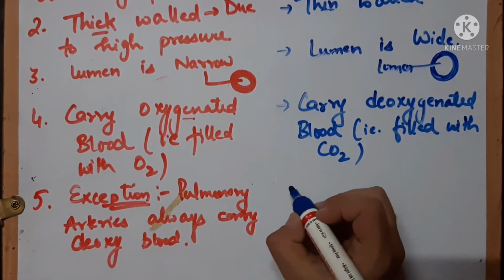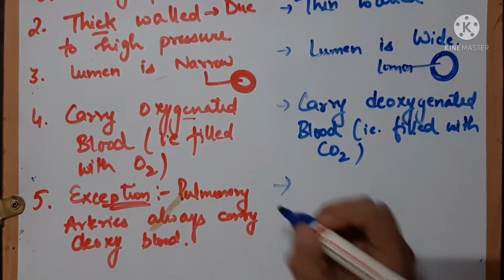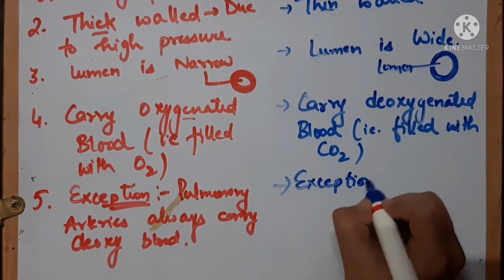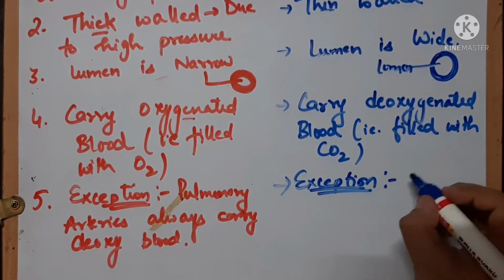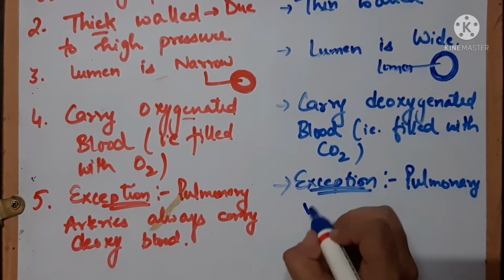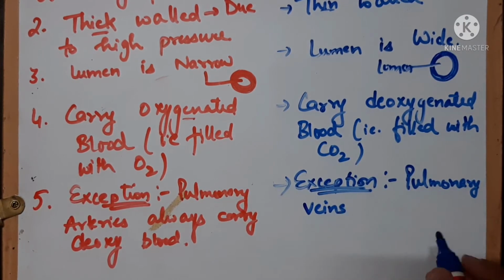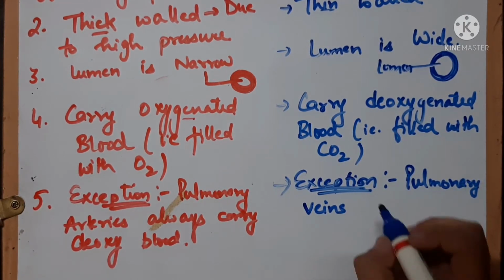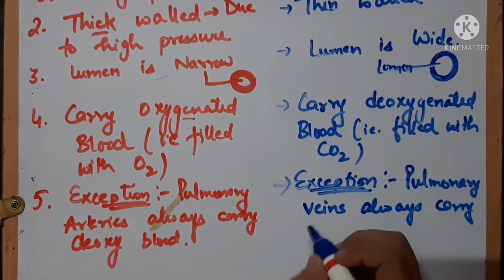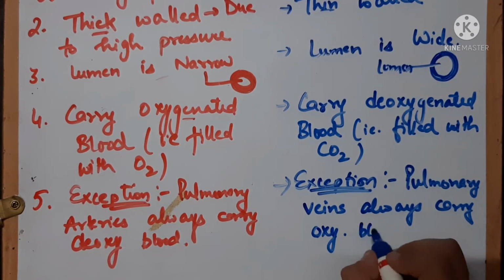And in veins also there is an exception. And what is that exception? Can anybody guess? Yes, right. The pulmonary veins are the exception in veins. That is, pulmonary veins always carry oxy blood, oxygenated blood.